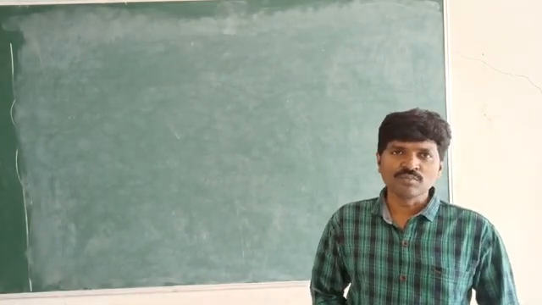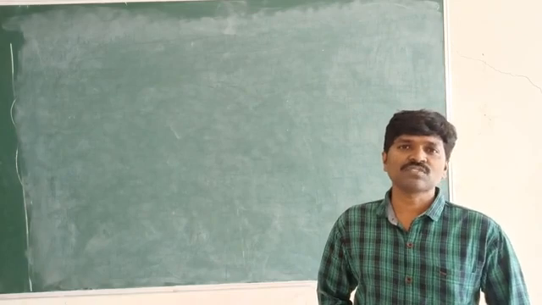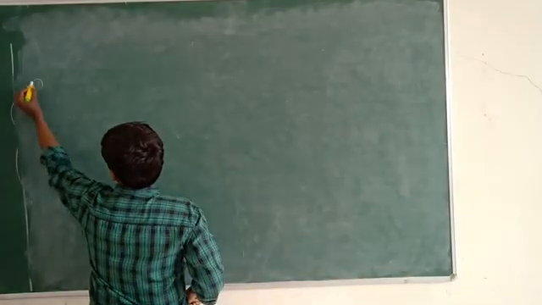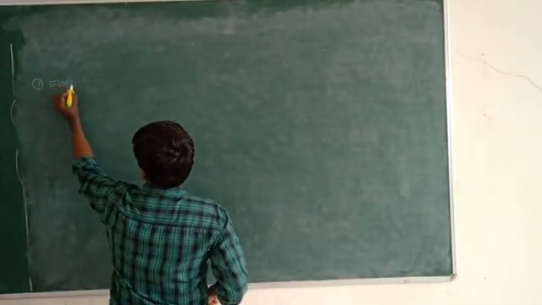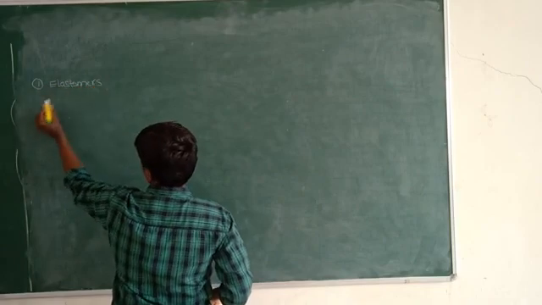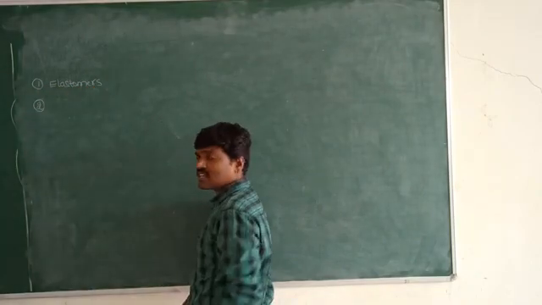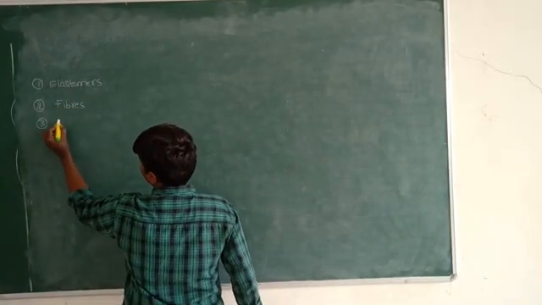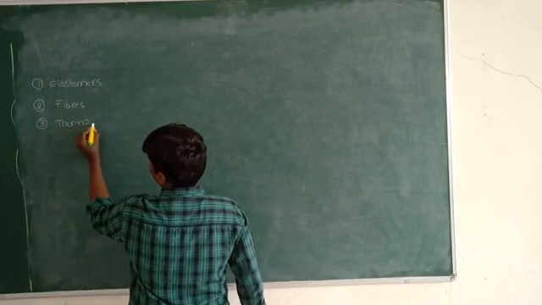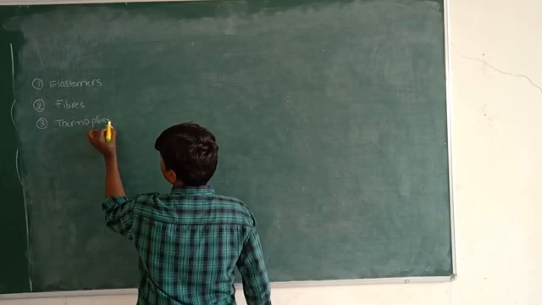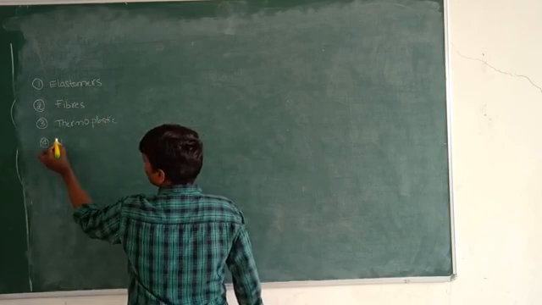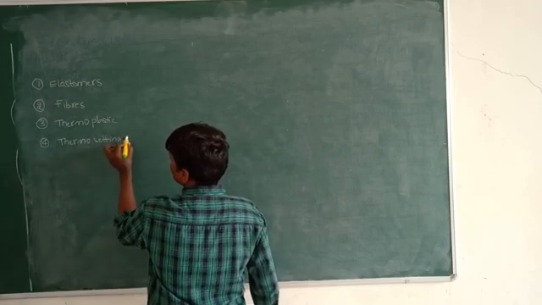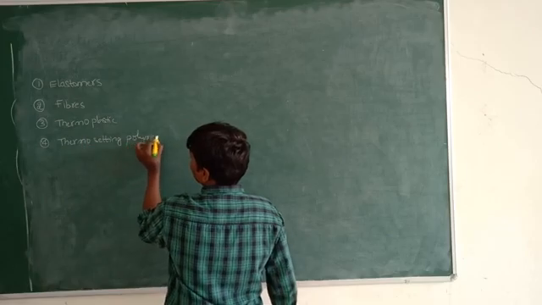In the last class, we discussed the classification of polymers based on intermolecular forces. Based on intermolecular forces, polymers are classified into four types. First one is elastomers. Second one is fibers, third one is thermoplastic polymers, and fourth one is thermosetting polymers. Okay, right.